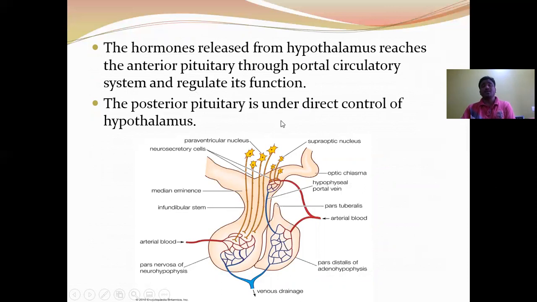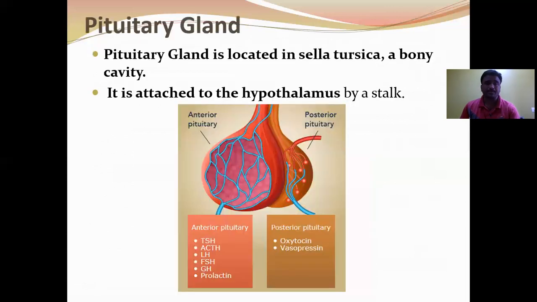The posterior pituitary is under direct control of the hypothalamus. The posterior pituitary is actually an extension of the nervous system, the hypothalamus. The pituitary gland is also called the master gland, but the hypothalamus is called the master center of the body because the pituitary gland controls all the endocrine glands, and it is controlled by the hypothalamus. Hence, the hypothalamus is called the master center of the endocrine system.